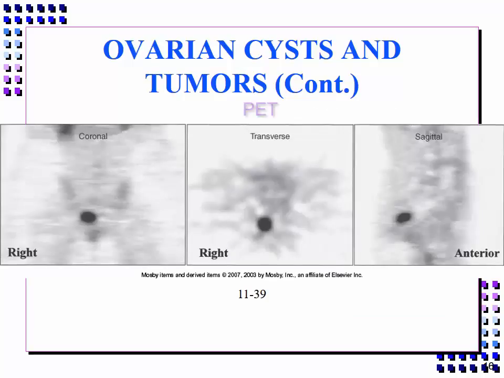PET may be used in determining the recurrence of ovarian carcinoma. In the images shown here, the PET scan revealed a solitary focus of intense FDG uptake that was suggestive of an active neoplasm and consistent with regional recurrence of the patient's ovarian carcinoma. The finding resulted in a change of treatment, and the tumor focus identified by PET FDG to be in the right posterior pelvis was successfully resected.